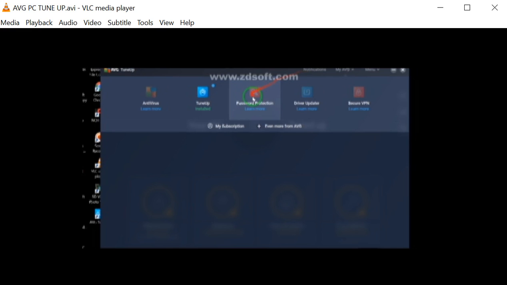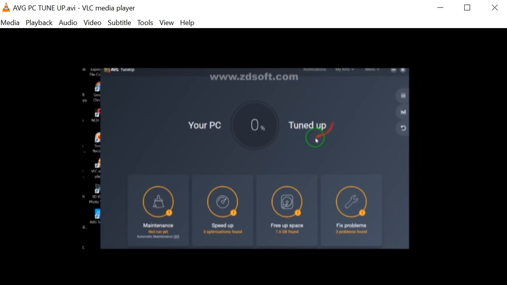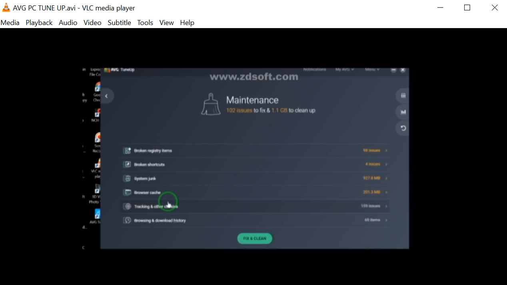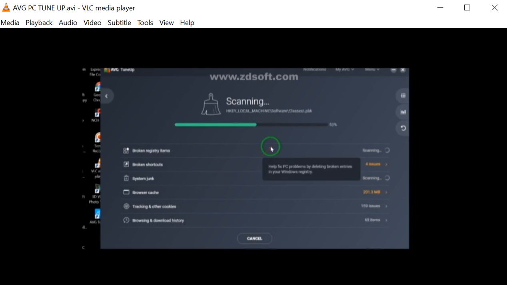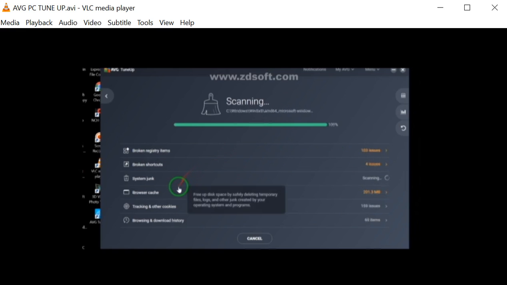So we are going to tune up the PC. So right now the PC is 0 tuned up, and we're going to fully tune it up. So we'll start with the maintenance. Alright. So you'll have that run, scan all the registry, all the shortcuts, the junk, the cache, the cookies, the download history.